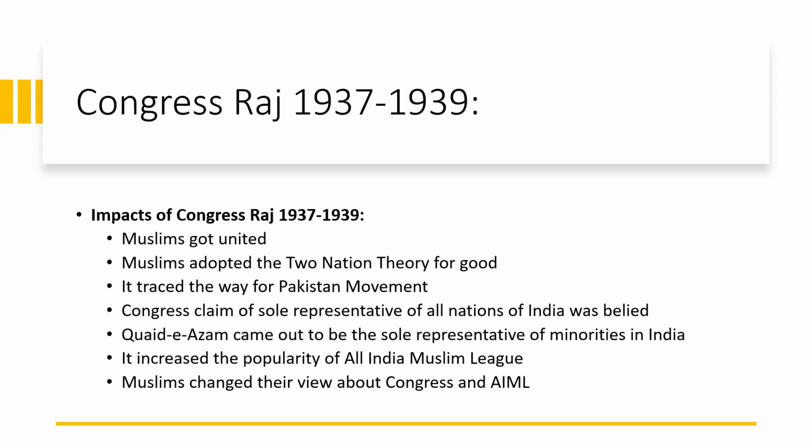Congress' claim of being the sole representative of all nations of India was belied. Congress used to claim that it is the representative of all nations of India. It represents Hindus, Muslims, depressed classes, Parsis, Sikhs, everyone. But when it came to power, it showed that it is only the representative of Hindus and not the representative of the minorities of India. So its claim was belied. Quaid-e-Azam Muhammad Ali Jinnah came out to be the sole representative of minorities in India, and after this, Quaid-e-Azam fought for the minorities of India.